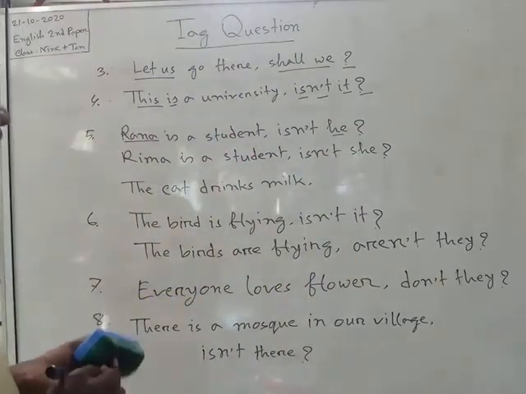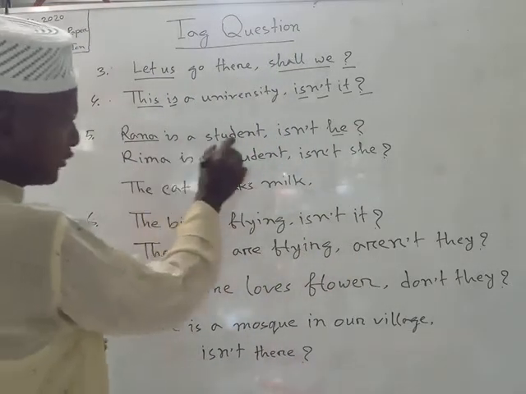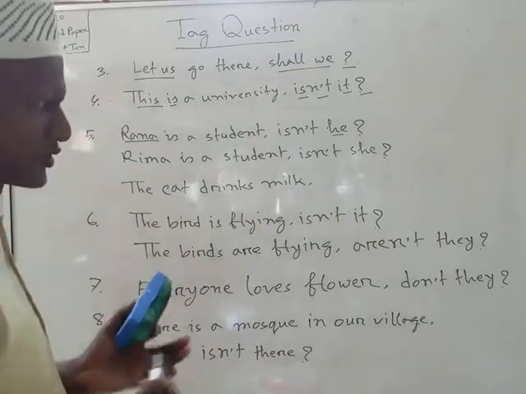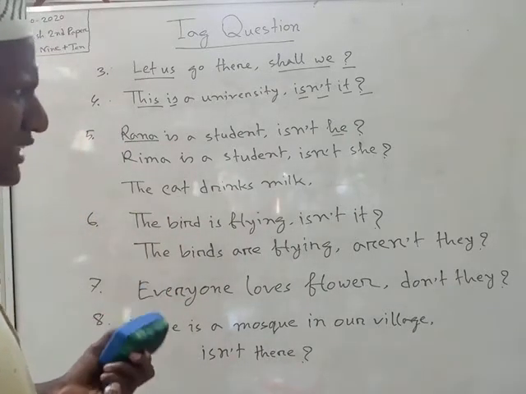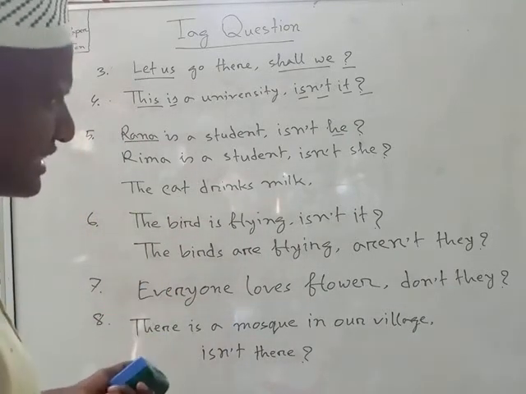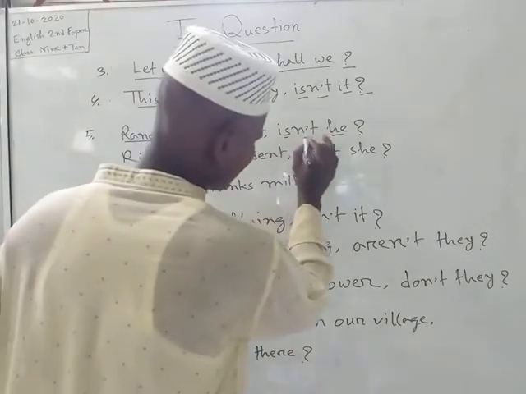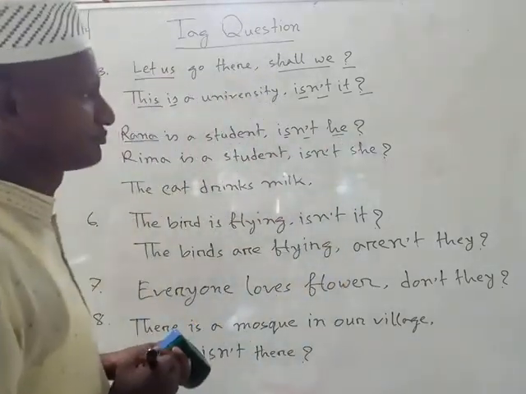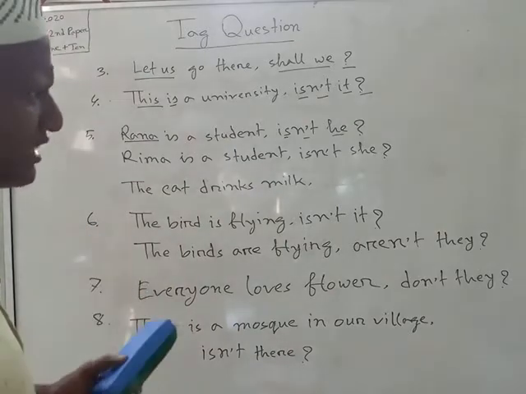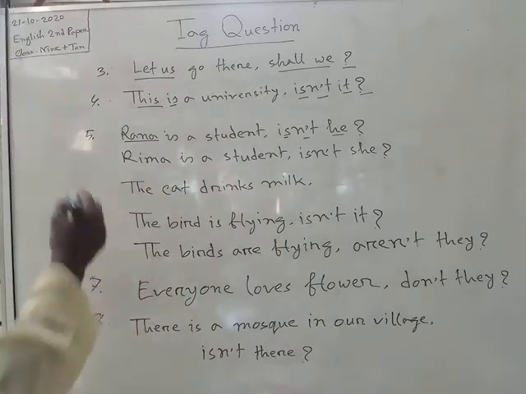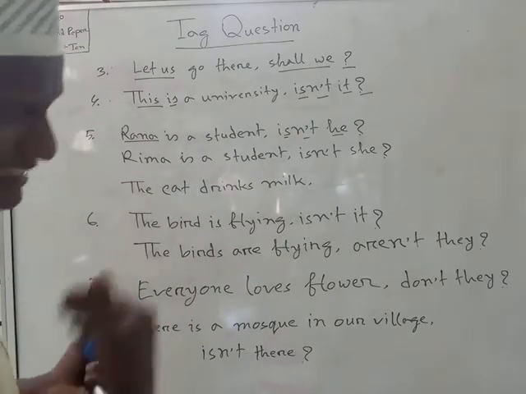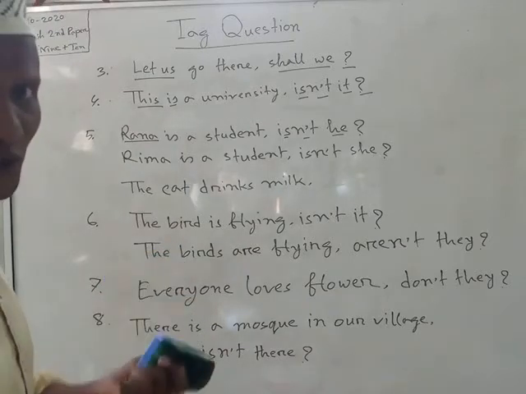Such as, Rana is a good student or Rana is a student. We can take its tag question, isn't he. We have taken here "he" because the subject is Rana and it indicates a male student,